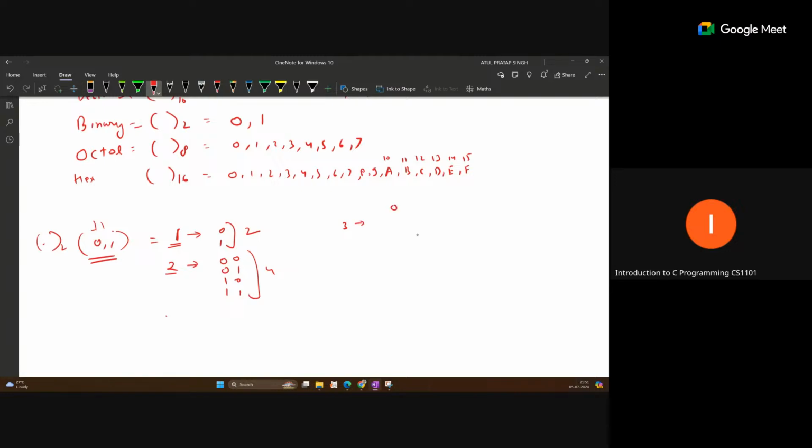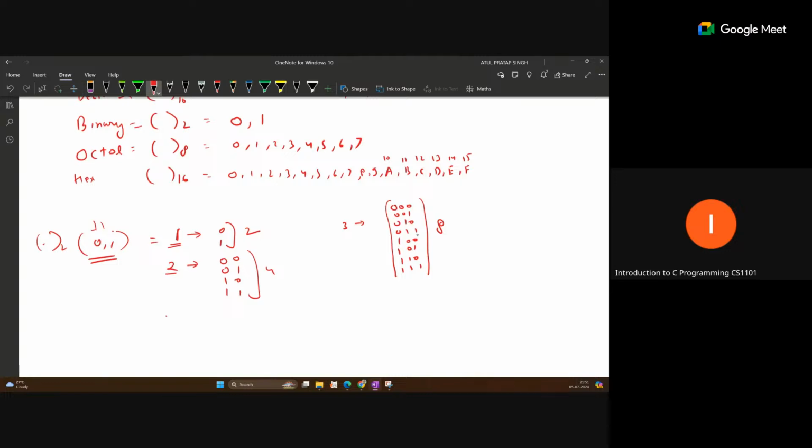So that means you will always use 3 bits to represent all the data: 0 0 0, 0 0 1, 0 1 0, 0 1 1, 1 0 0, 1 0 1, 1 1 0, 1 1 1. So these are the possible 8 combinations. After that, you have to increase 1 bit. Okay, so these are the total 8 data you are representing.